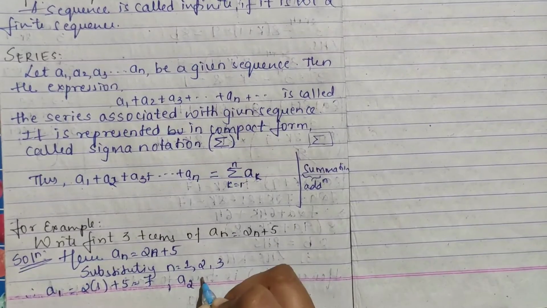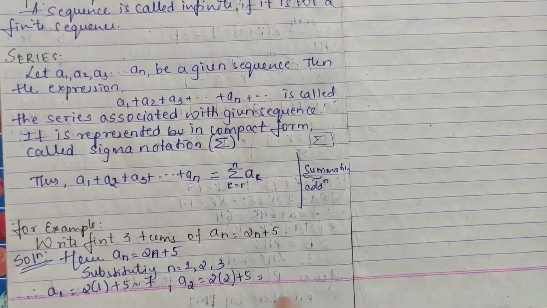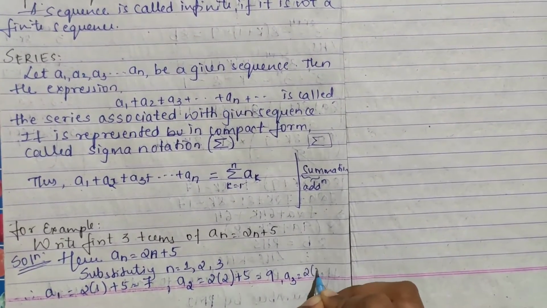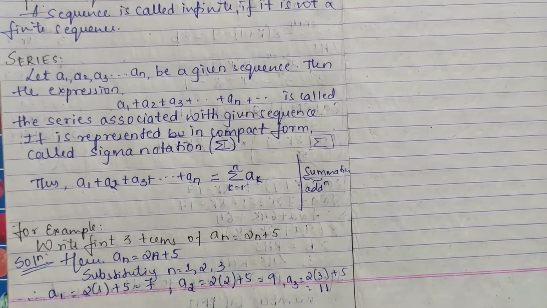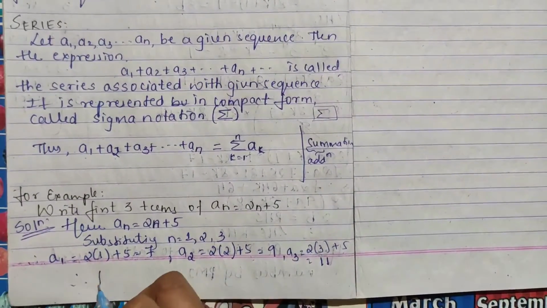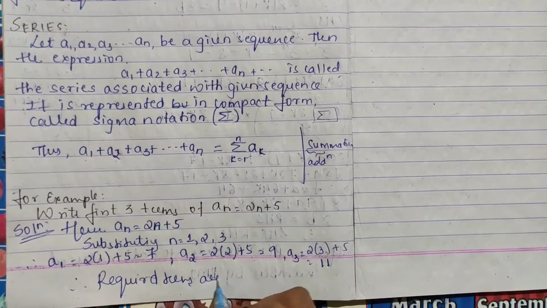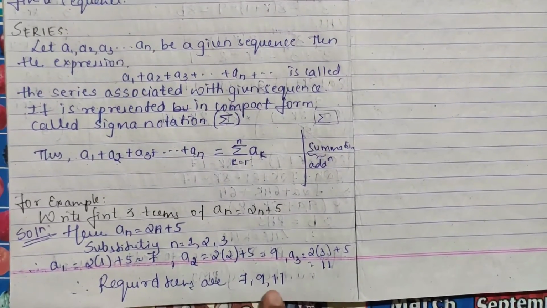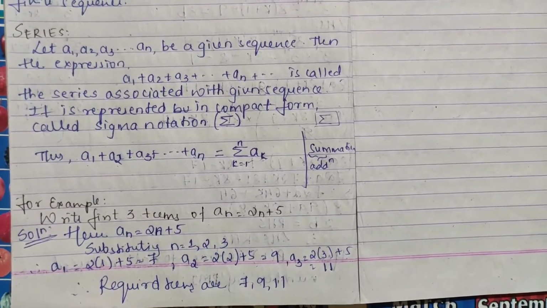Similarly a2: 2 into 2 plus 5. 2 2s are 4, 4 plus 5 is 9. Similarly a3: 2 into 3 plus 5. 2 3s are 6, 6 plus 5 is 11. So therefore the sequence or required terms are 7, 9, 11. Now this is called your sequence. I hope this is clear for you how you have to do sequence.